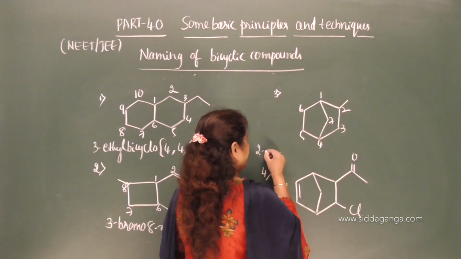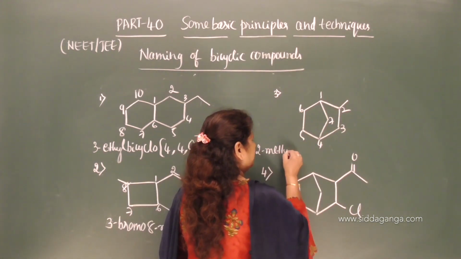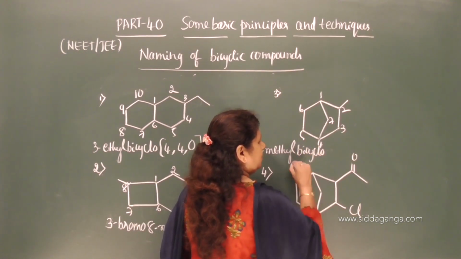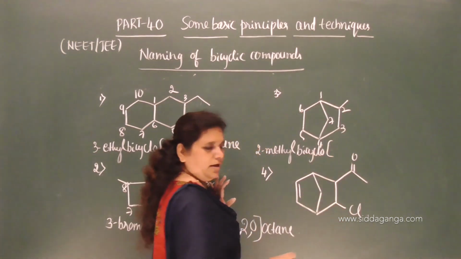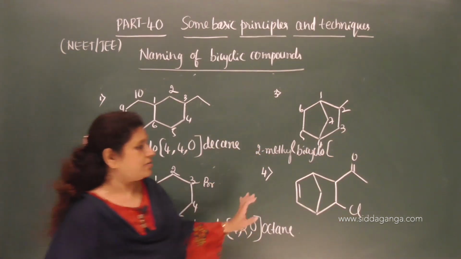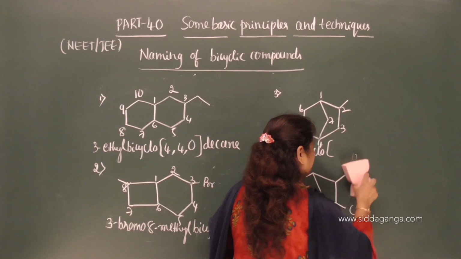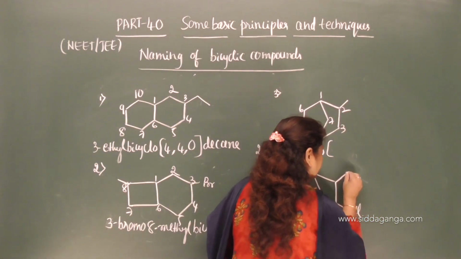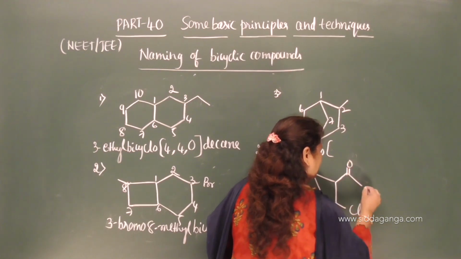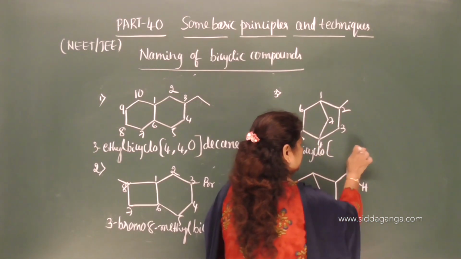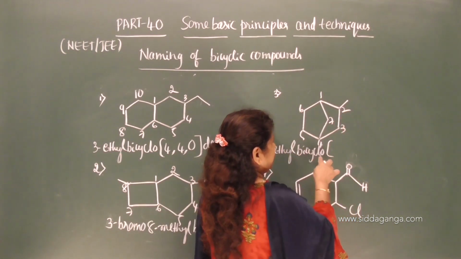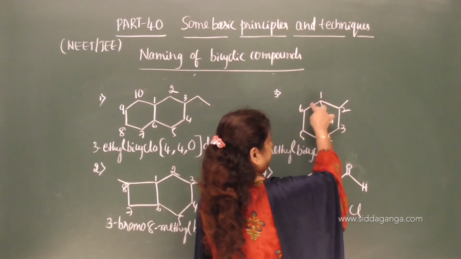2-methyl bicyclo, take a bracket, it starts with ABC here. This is a double bond H, make it H. So, 2-methyl bicyclo, then what is this?